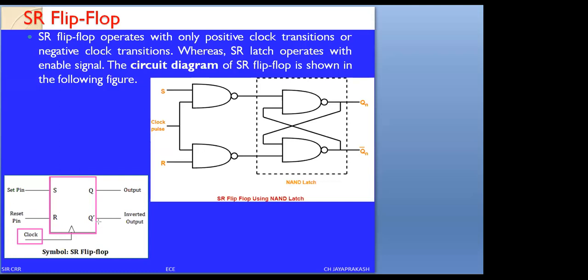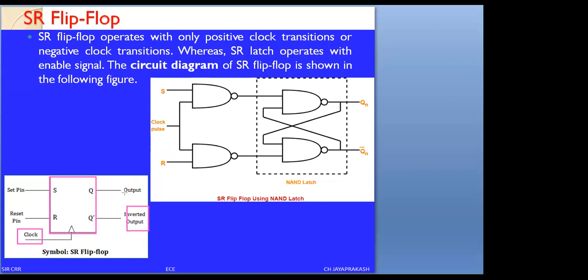Q means present state output. Q of n plus 1 is called the next state. Q of n plus 1 bar means the inverted output for the next state. This is the inverted output, this is the normal.